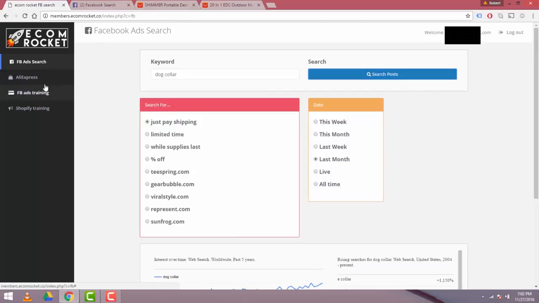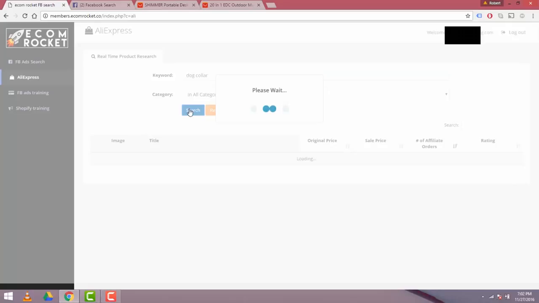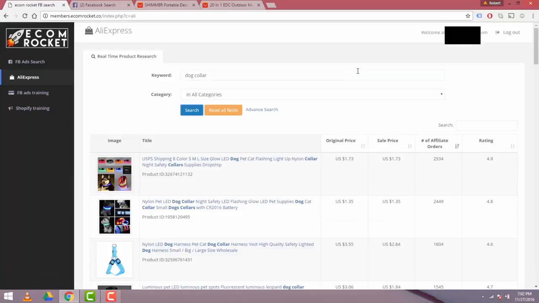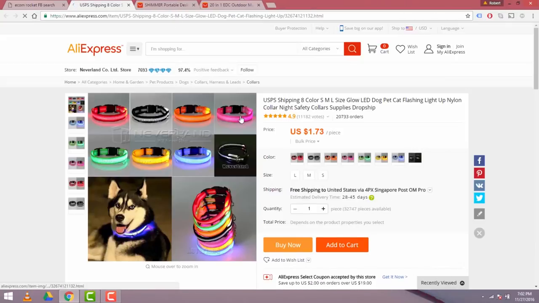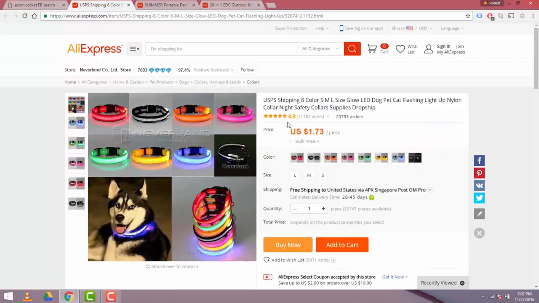So I'm going to go to phase two, which is the AliExpress product search for eCom Rocket. I'm going to type in the word dog collar. Hit search. And once again, real-time data. We see that there are 2,534 orders this month for this dog collar with a rating of 4.9. So that's really interesting to me. It's $1.73, so I'm going to click on this. It's going to open up a new AliExpress window, and you're going to see this product that we were just looking at on Facebook. We see it offered here from AliExpress with a 4.9 rating at $1.73.